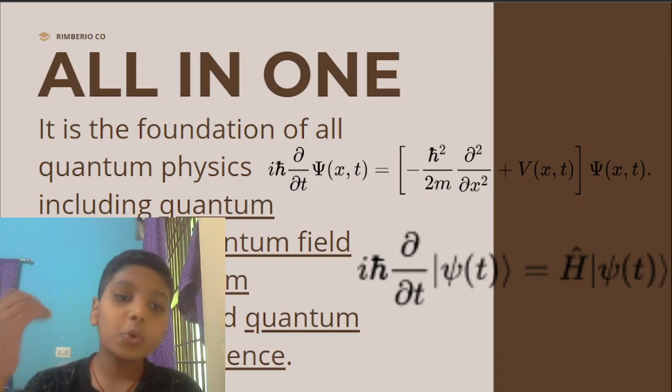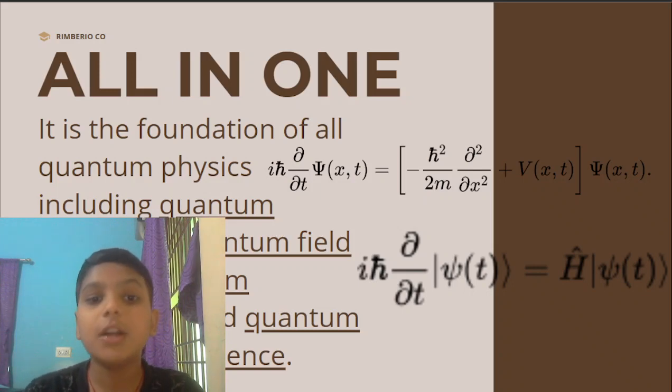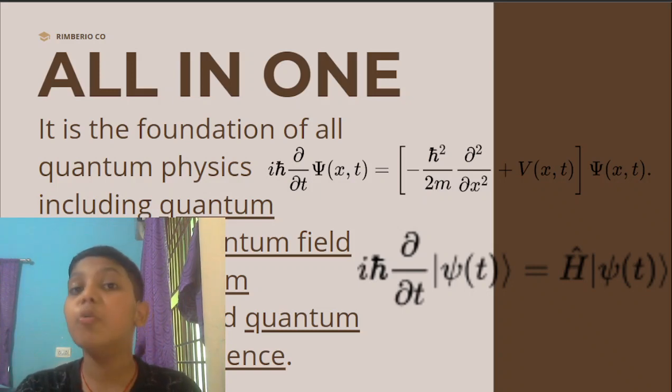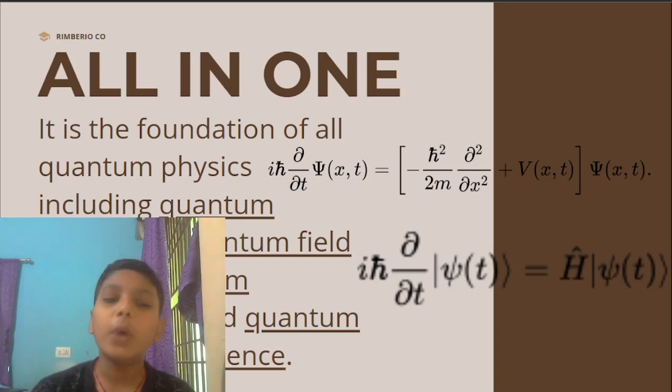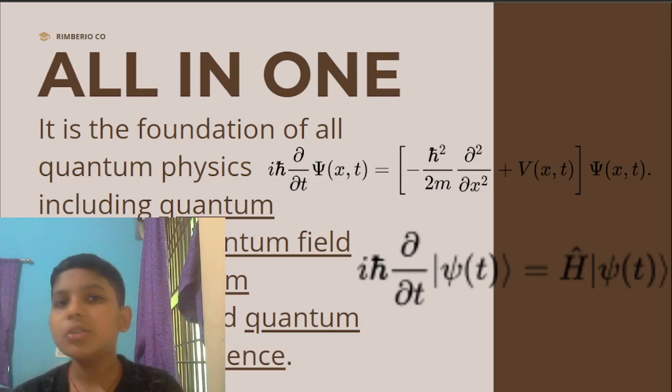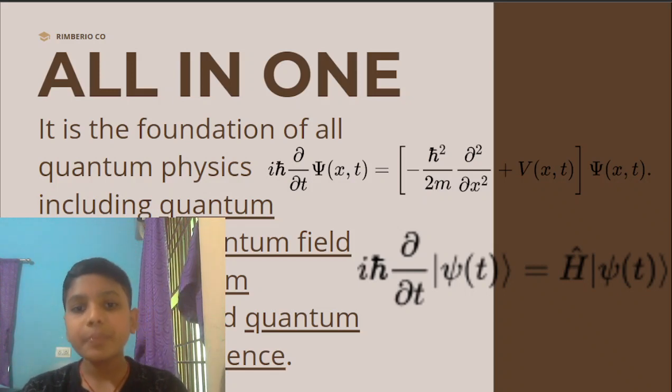Quantum chemistry, very difficult. Quantum field theory, the most beautiful theory. Quantum technology, used in quantum computers. Quantum information science, also used in quantum computers.